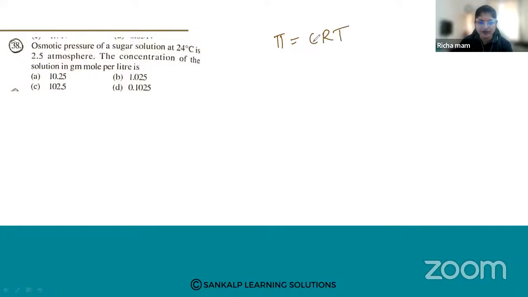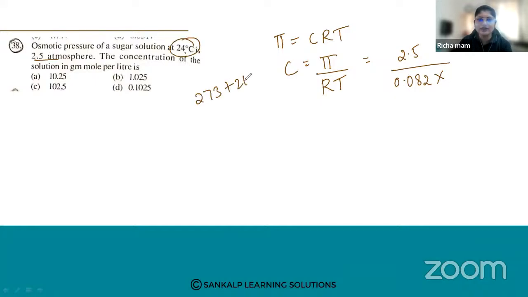What do we have to calculate? We have to calculate the concentration. So concentration is equal to pi upon RT. What is pi? Pi value is 2.5 atmosphere. R is 0.082, into the temperature, which at 24 degrees Celsius is 273 plus 24. So it will be 297. So see what is the concentration?